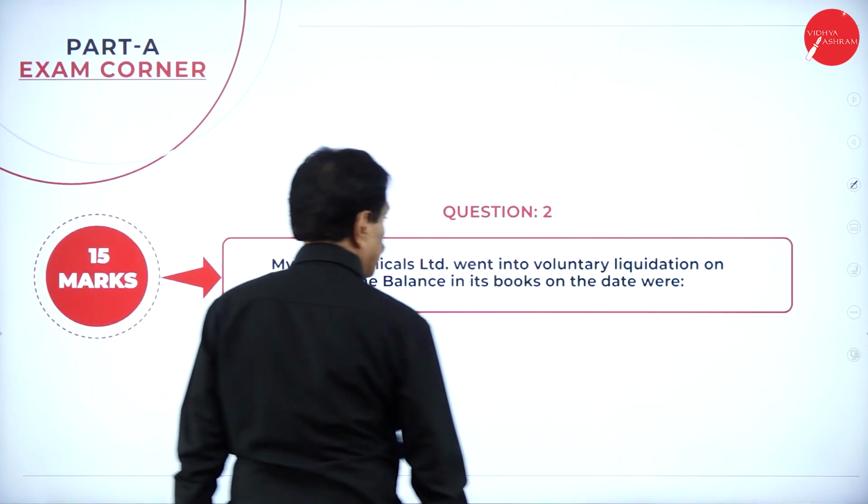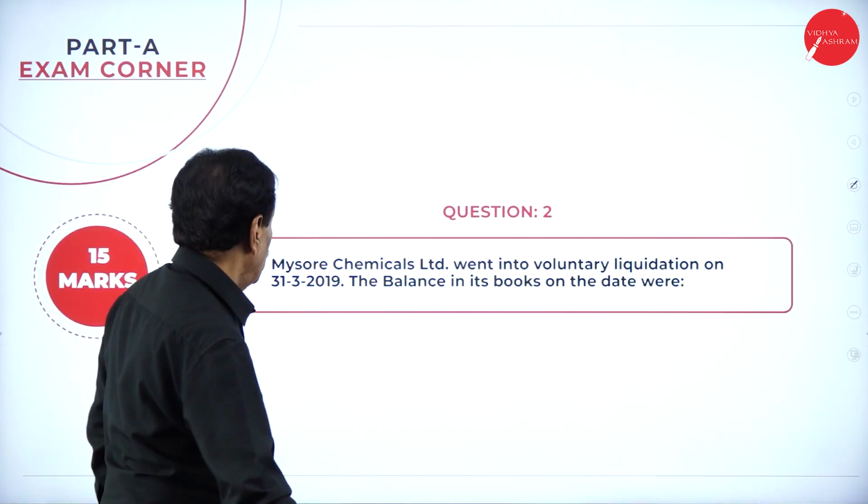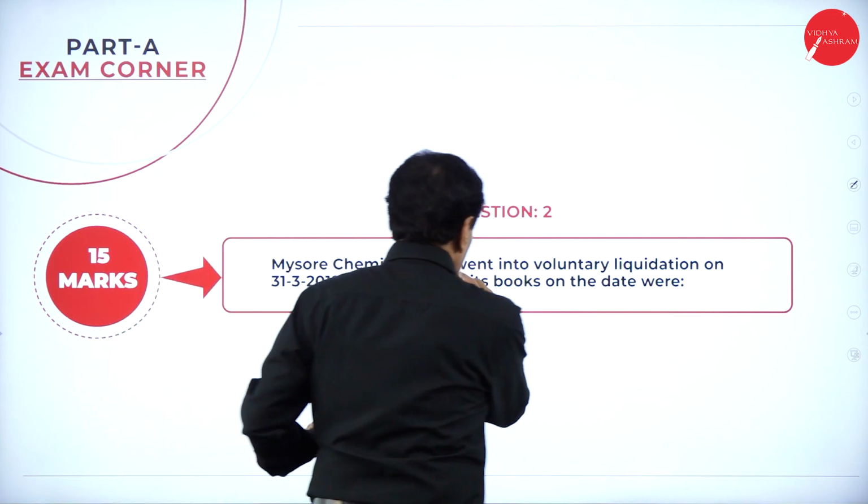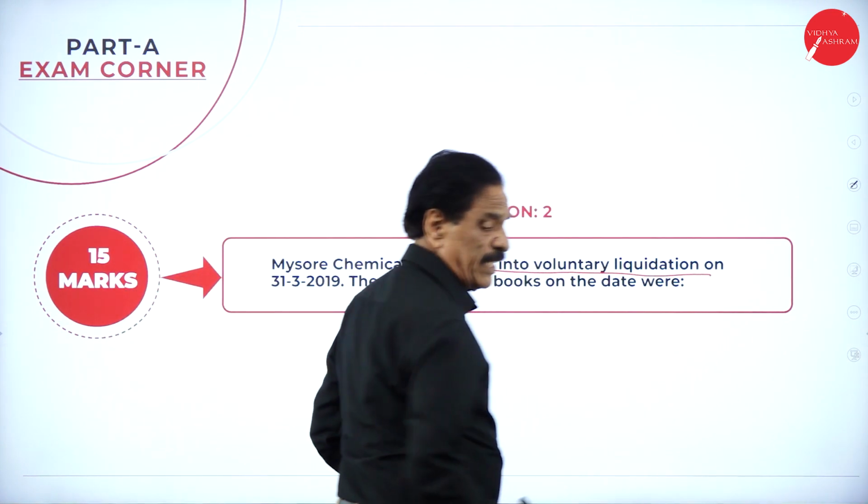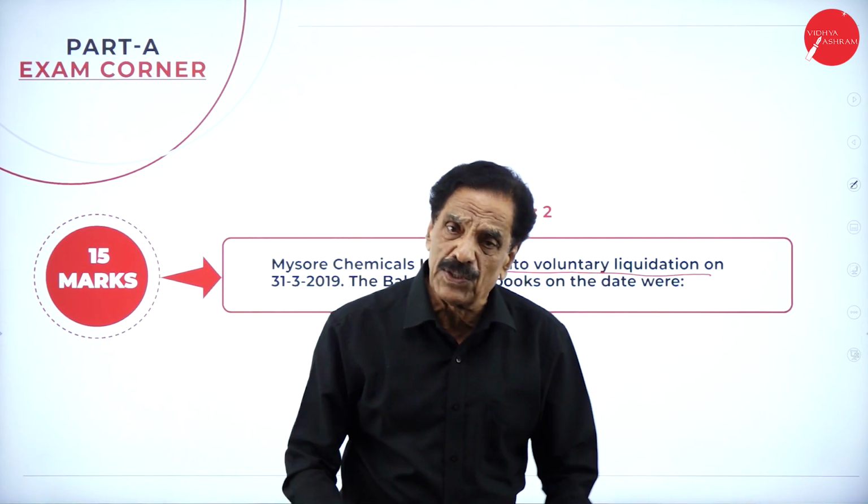Now this is a case of liquidation. Mysore Chemicals Limited went into voluntary liquidation. What do you mean by liquidation?